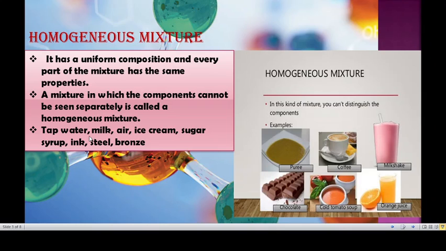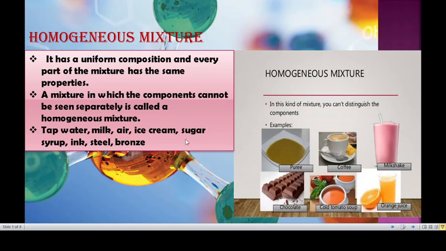Like that, milk contains proteins, fats, carbohydrates, calcium. The milk is white in color, but these are the components present inside the milk. Like that, air contains oxygen gas, nitrogen gas, carbon dioxide gas. We cannot see the gases present inside the air, so it is colorless.